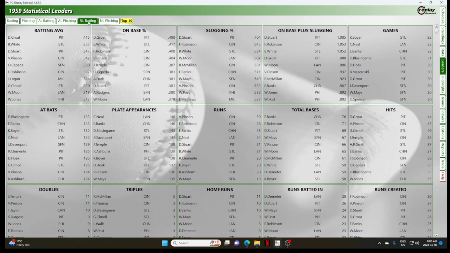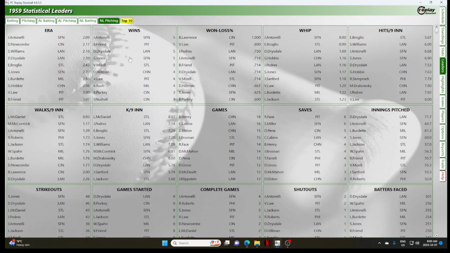In the National League, Dick Groat leads the league with a .415 batting average, followed by Bill White of the St. Louis Cardinals. Home run leader is Dick Stuart, followed closely by Frank Robinson and Ernie Banks. The RBI leader is Don Demeter of the Dodgers. In the National League, there's a bunch of players with 5 wins, including Johnny Antonelli and, wouldn't you know it, Vinegar Ben Mizell from Alabama. ERA leader is the great left-hander Johnny Antonelli. Saves leaders, we have Elroy Face and Stu Miller.